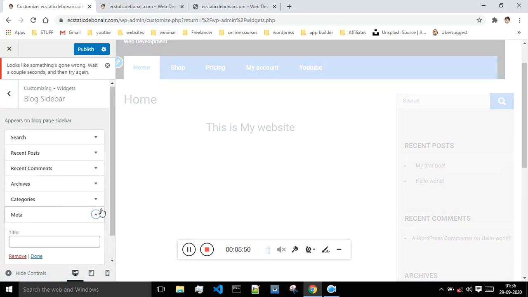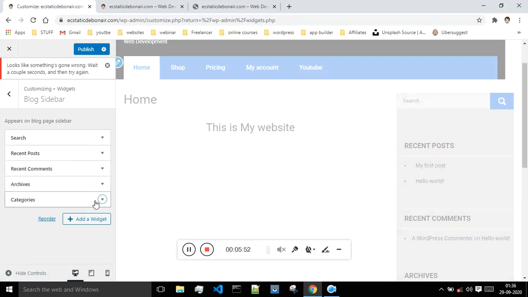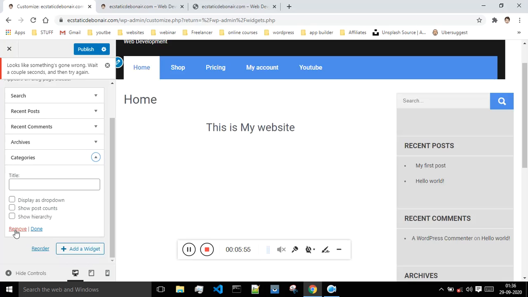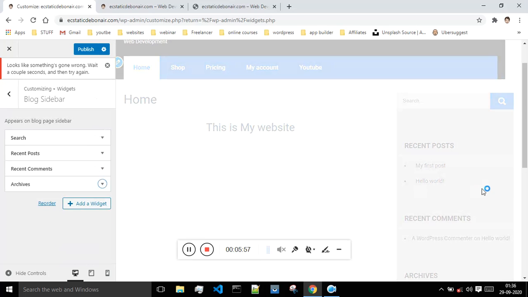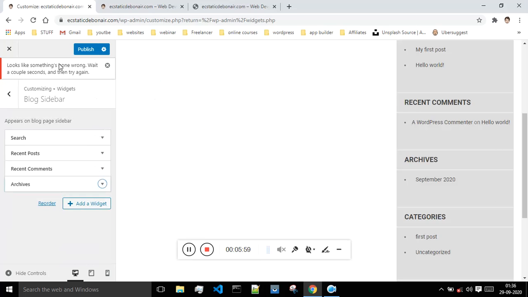And if suppose I want to remove this meta, I would say remove. If I don't want categories, I will remove categories also. Okay, and all those changes will be getting propagated over here. I just have to say publish.